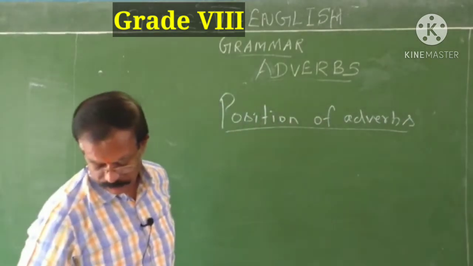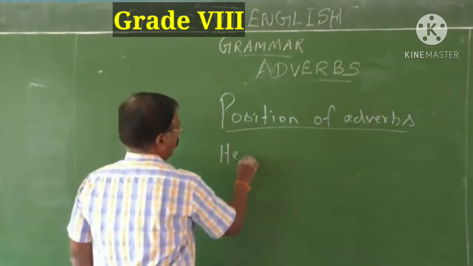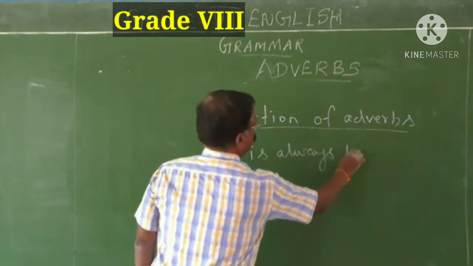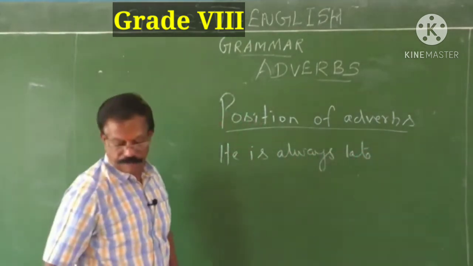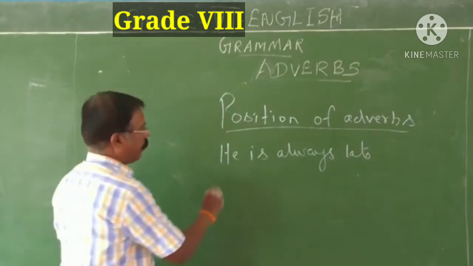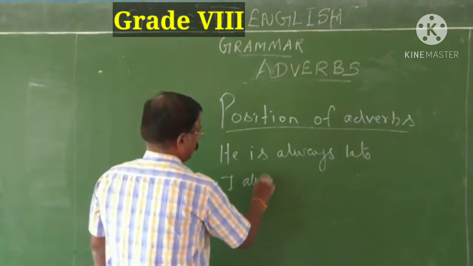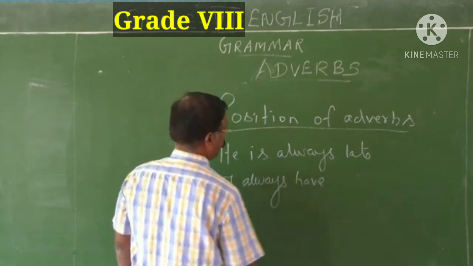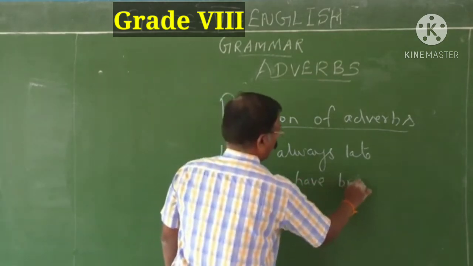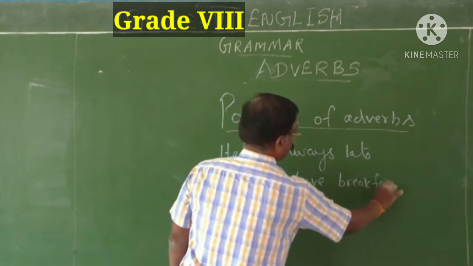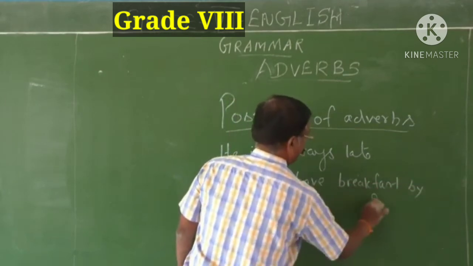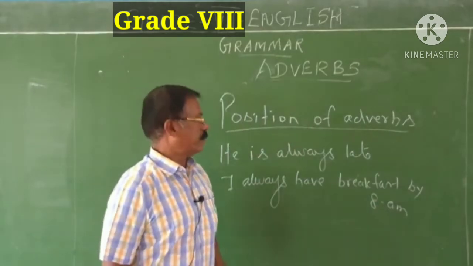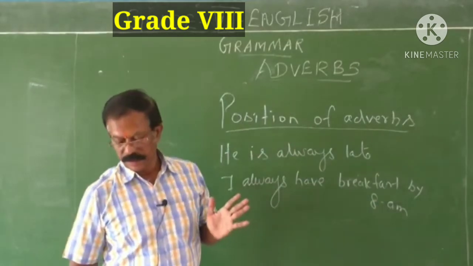See, adverb of frequency. He is always late. And then, I always have breakfast by 8 a.m. See, I always. Here, adverb of frequency is used before the verb.